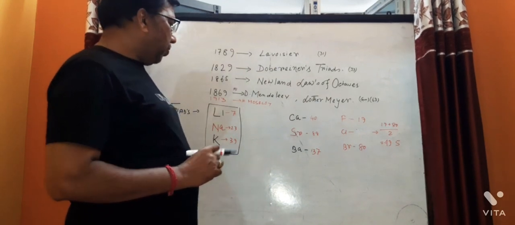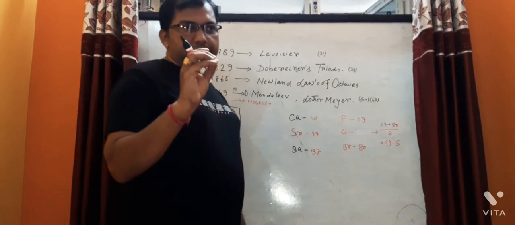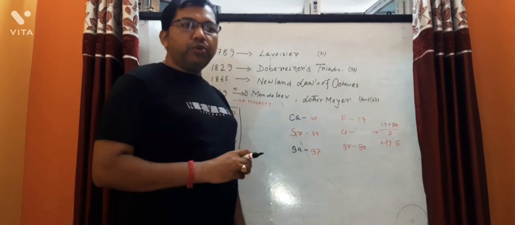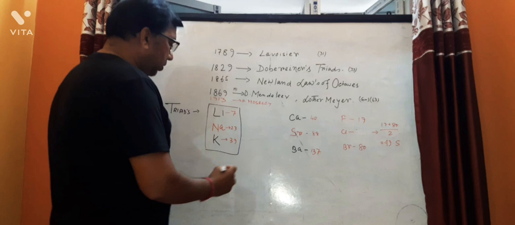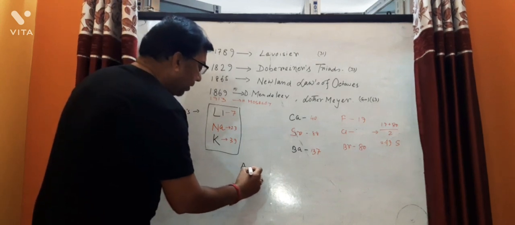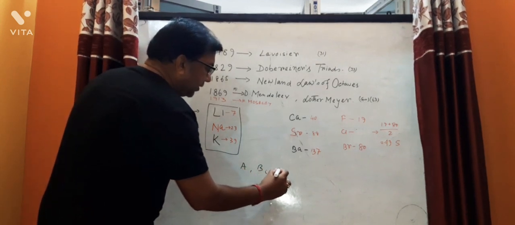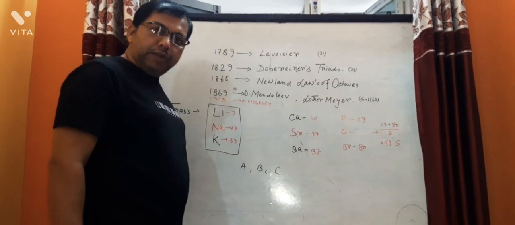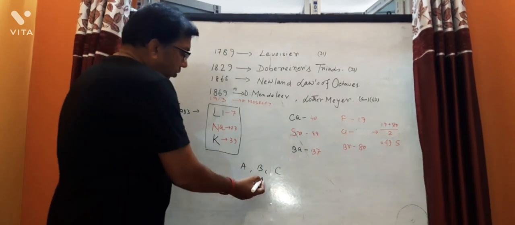And what you should notice here: suppose A, B and C are the triad, three elements with similar properties.